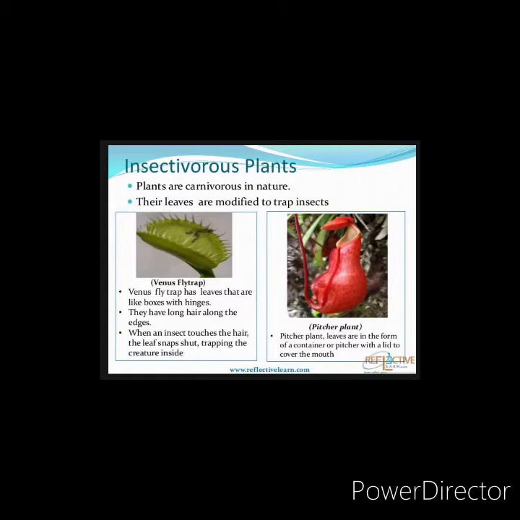The cavity of the leaves is filled with sweet smelling nectar, for which the insects get attracted to the leaves. And what happens when the insect enters the leaves? Its lid closes down. The insect gets trapped and drowns in the nectar. So this is how the Venus flytrap and pitcher plant attract the insects and get their nutrients.